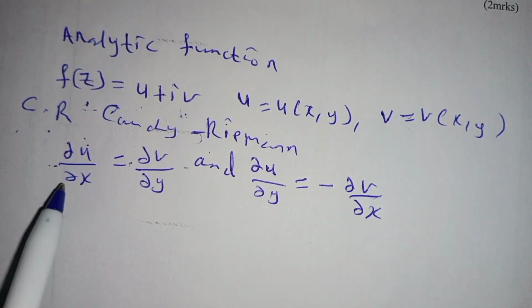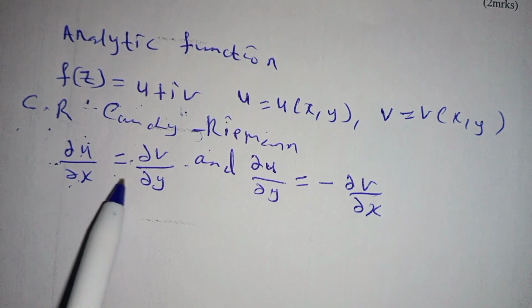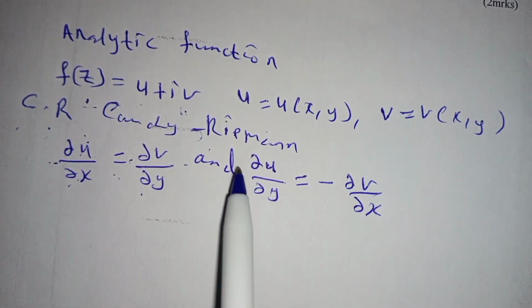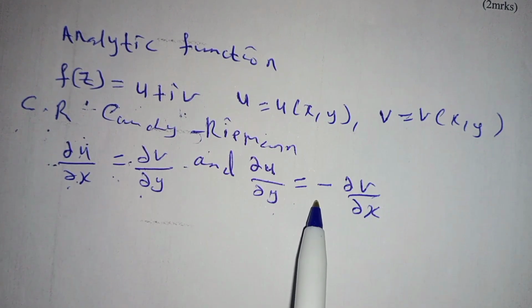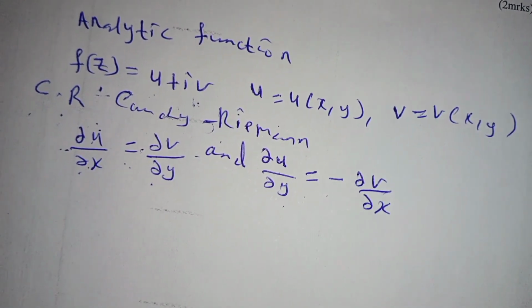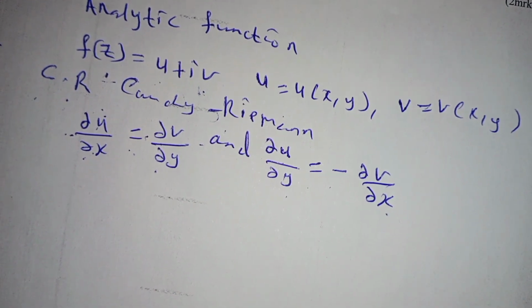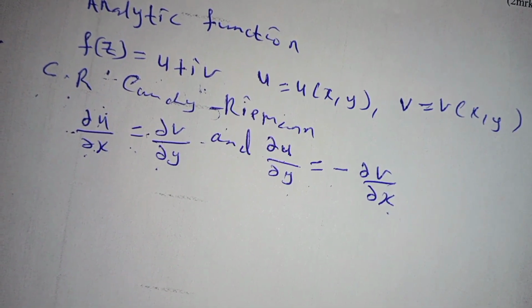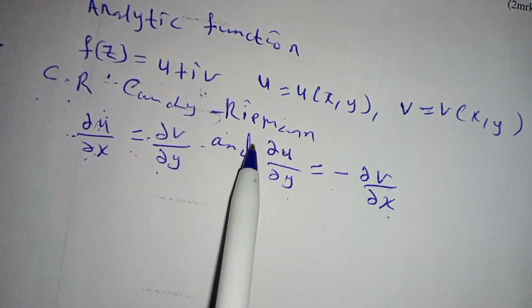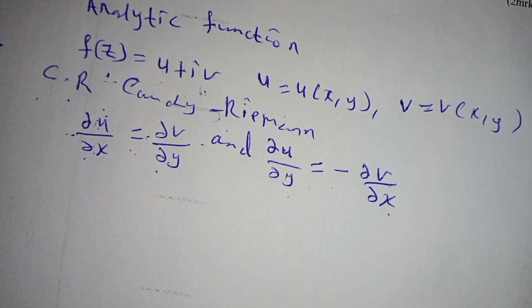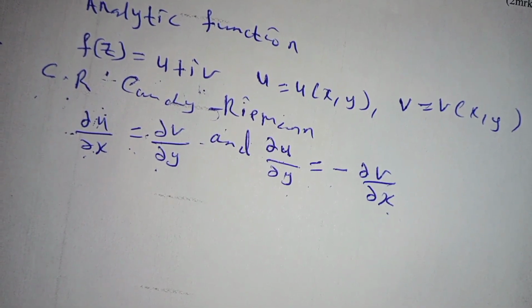Simply, the partial derivative of u with respect to x is equal to the partial derivative of v with respect to y, and the partial derivative of u with respect to y is equal to negative of the partial derivative of v with respect to x. So these are what is referred to as the Cauchy-Riemann equations.